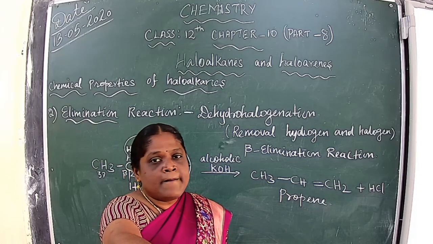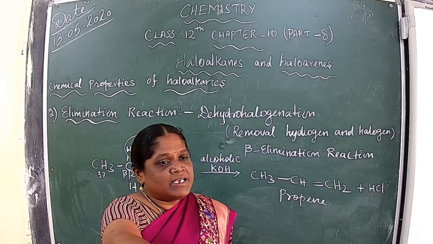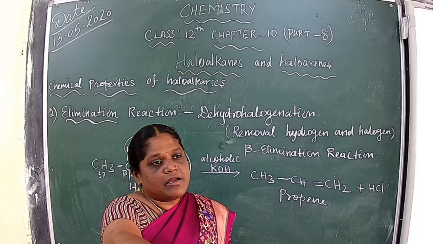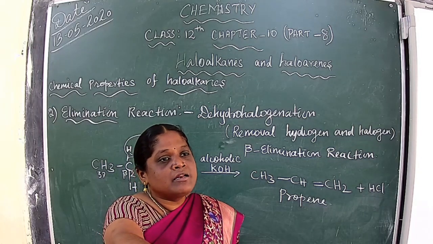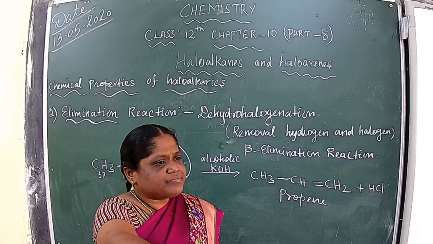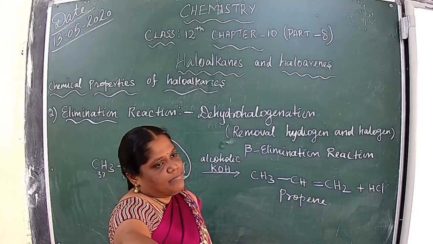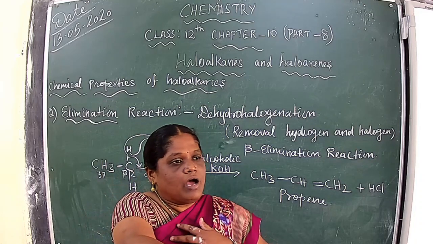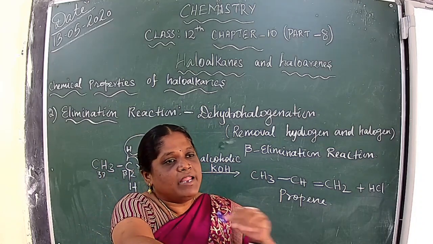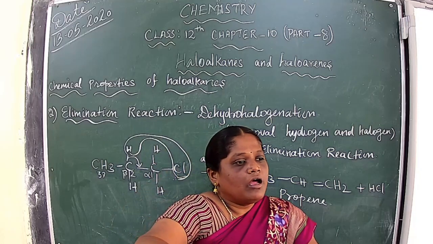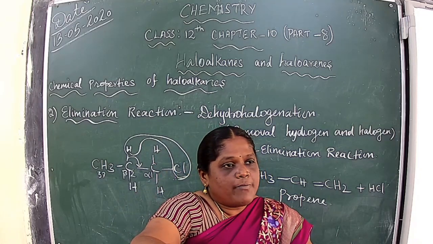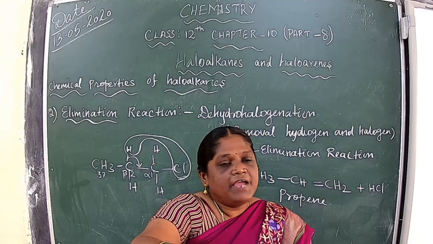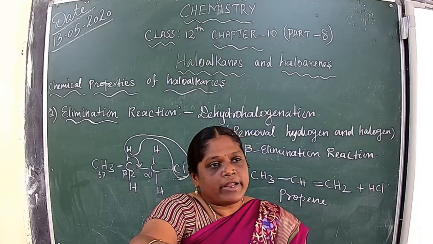The elimination reaction is used for the preparation of alkenes. Suppose when you prepare an alkene compound through a beta elimination reaction, sometimes one alkyl halide gives two or more alkene products.